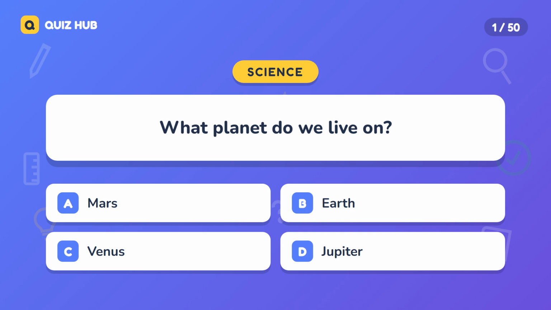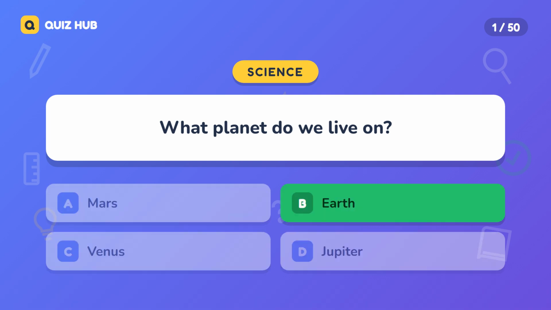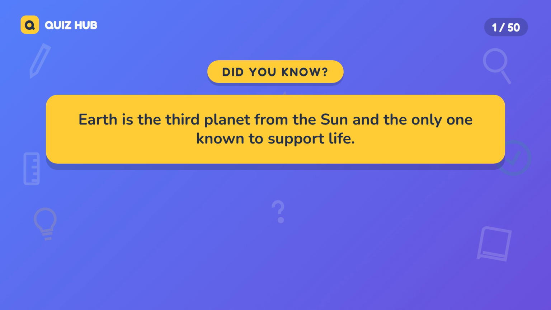Question 1. What planet do we live on? A. Mars. B. Earth. C. Venus. D. Jupiter. The correct answer is Earth. Earth is the third planet from the Sun and the only one known to support life.